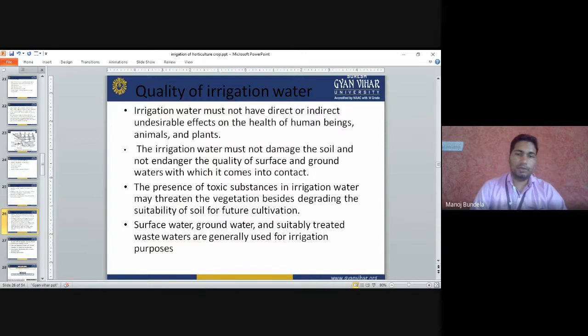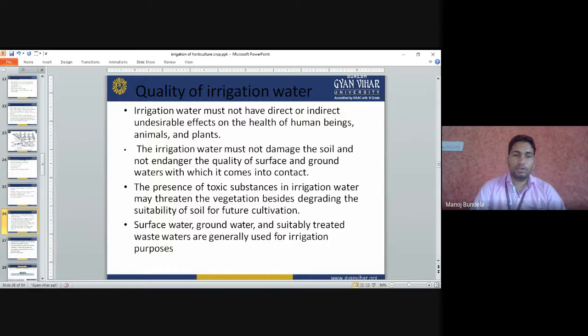Sometimes the water we apply has heavy metals in it, or sometimes the water has a large quantity of salt. If we apply that type of water, it will reduce the quality of the soil. The presence of toxic substances in the irrigation water may threaten the vegetation besides degrading the suitability of the soil for future cultivation. Toxic substances present in the soil will also reduce the quality of the soil.